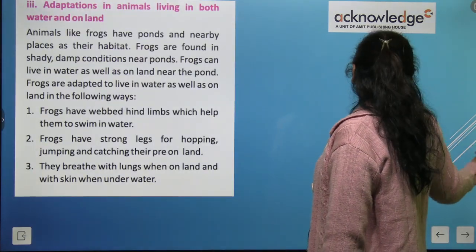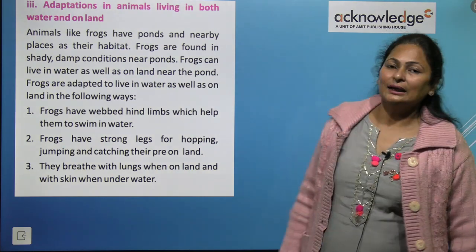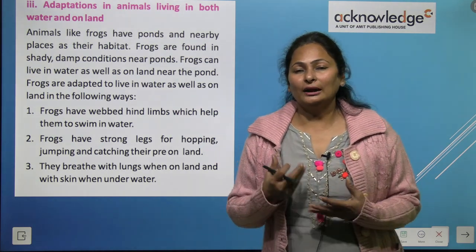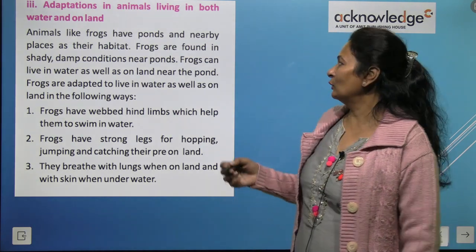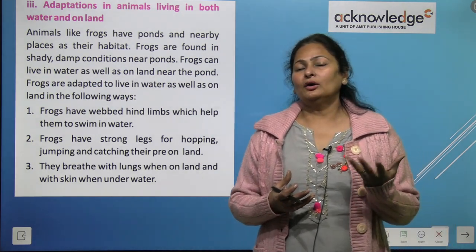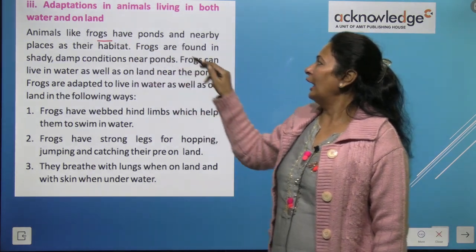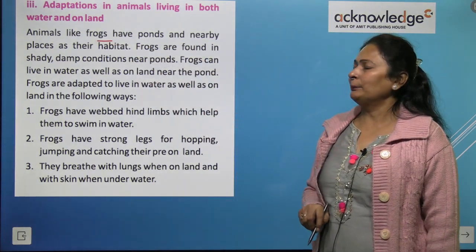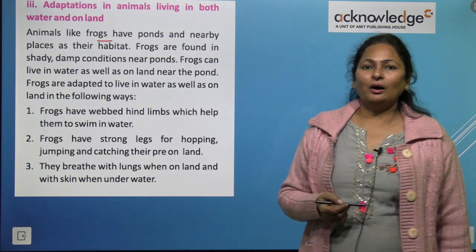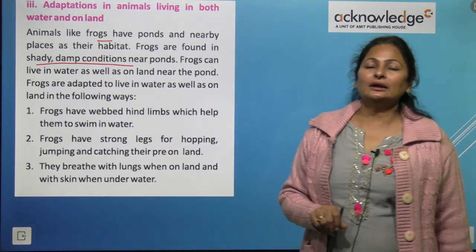Now, adaptation in animals living in both water and land. The animals that live on land as well as in water are called amphibians, right? And an example of an amphibian is the frog. Animals like frogs have ponds and nearby places as their habitat. Frogs are found in shady, damp conditions near ponds.